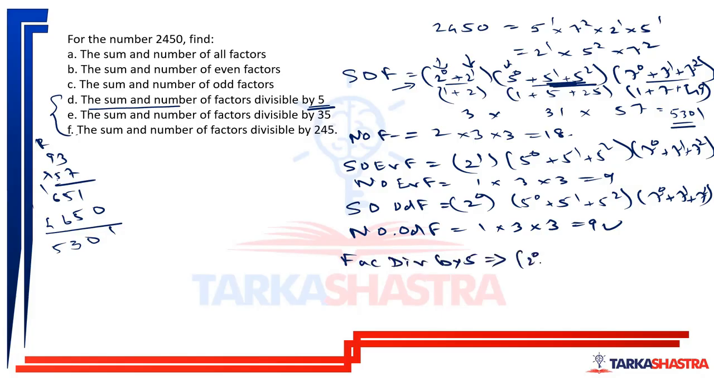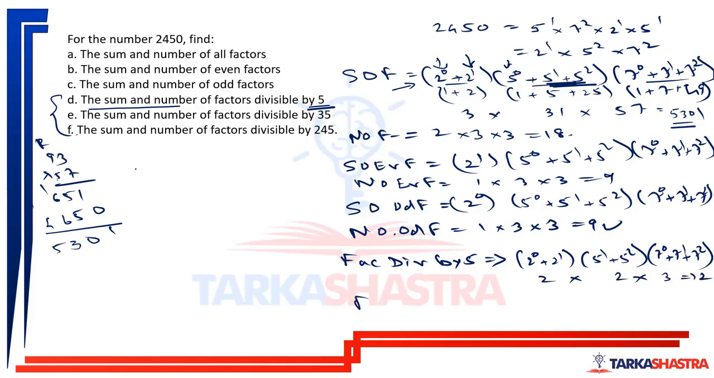So factors divisible by 5: what will they be? (2 raised to 0 plus 2 raised to 1), (5 raised to 1 plus 5 raised to 2), because I am eliminating 5 raised to 0. Again, if multiplied by 5 raised to 0, that factor will not be divisible by 5. And then (7 raised to 0 plus 7 raised to 1 plus 7 raised to 2). Number of factors divisible by 5 will be 2 into 2 into 3, that is 12.